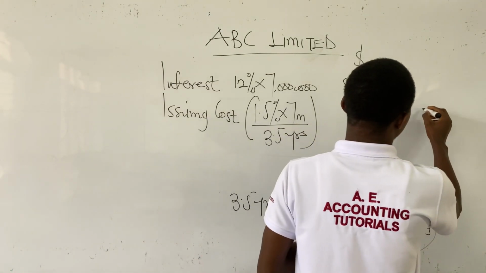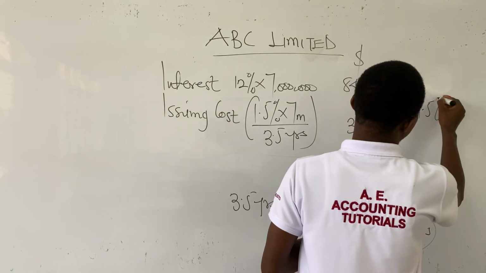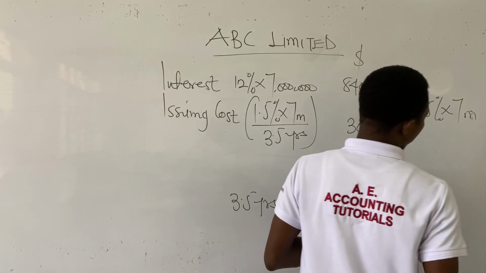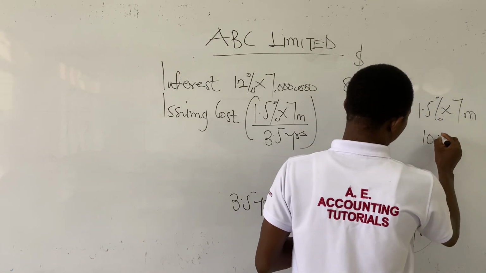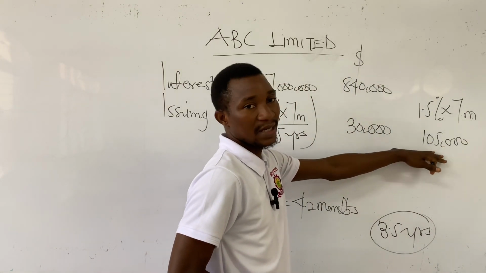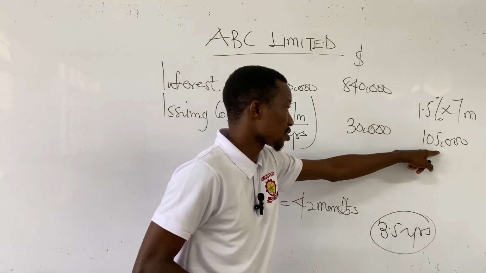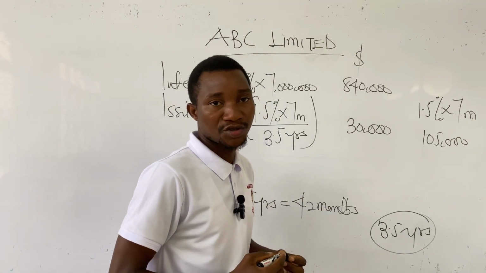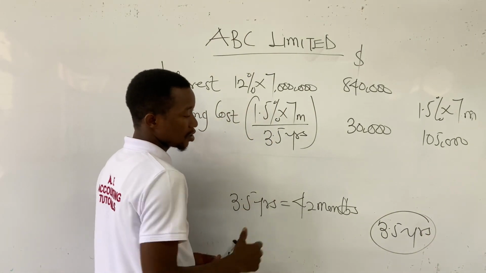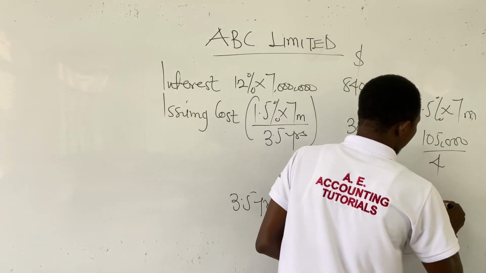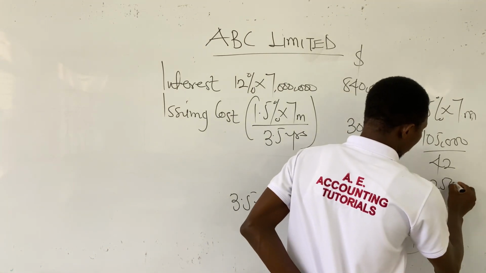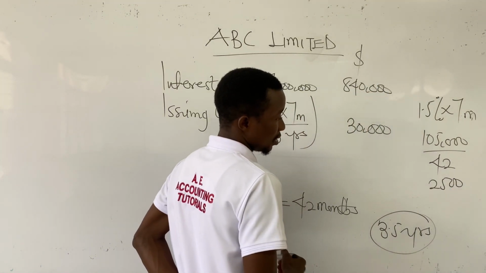So we can do this, that is 1.5% multiplied by 7 million. And this will give us $105,000. And this $105,000 is the ancillary cost, which is the issuing cost. And this is for the entire duration of the construction of the qualifying asset. And the duration is 3.5 years, that is 42 months. So we can divide this or amortize it by the 42 months to arrive at $2,500. This is per month.